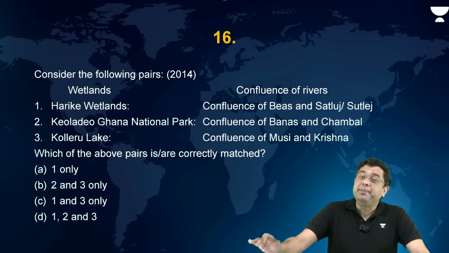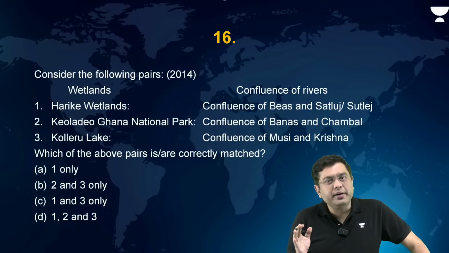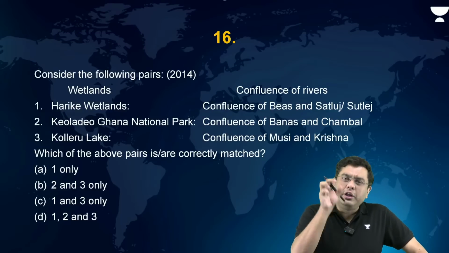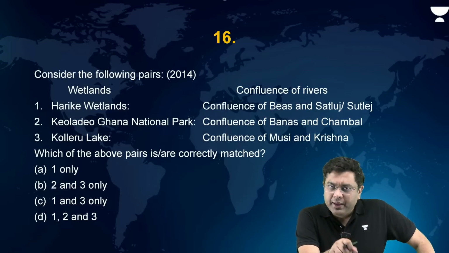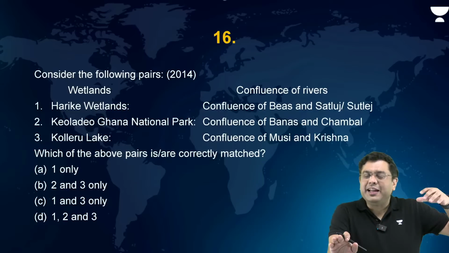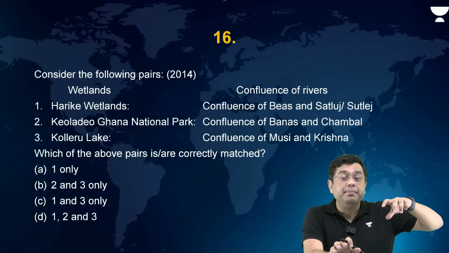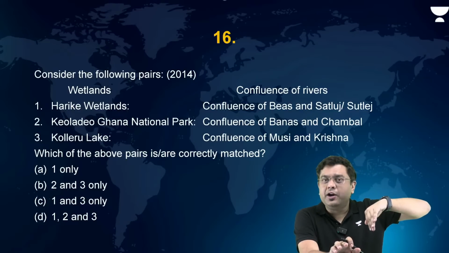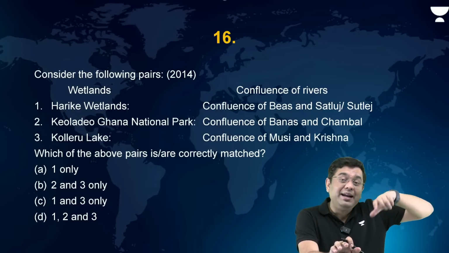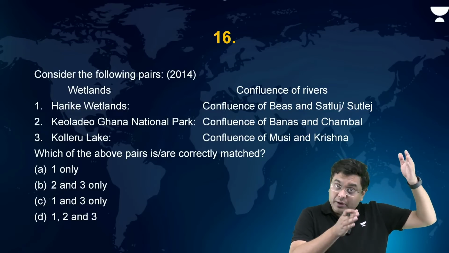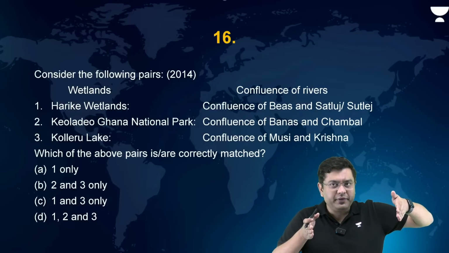Again, this can be solved by your elimination method. Because if you know the region of Koleru Lake, we have discussed that Koleru Lake at one point of time was across the coastal area of Andhra Pradesh. And it lies between the region of Godavari as well as the Krishna basin.